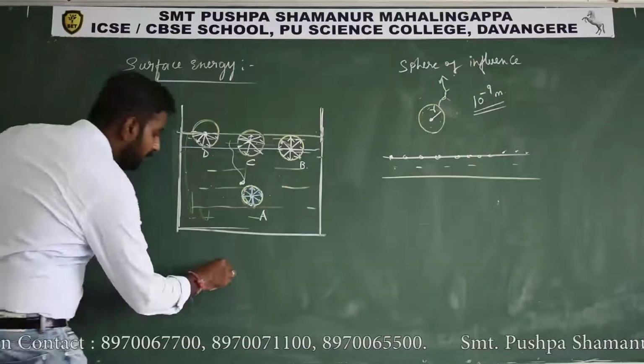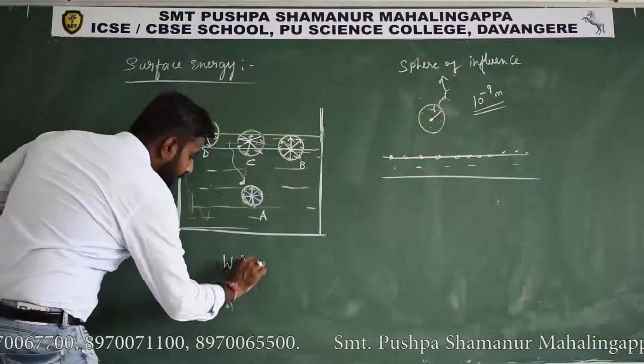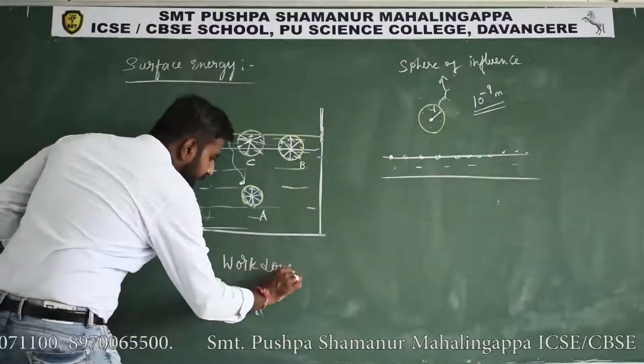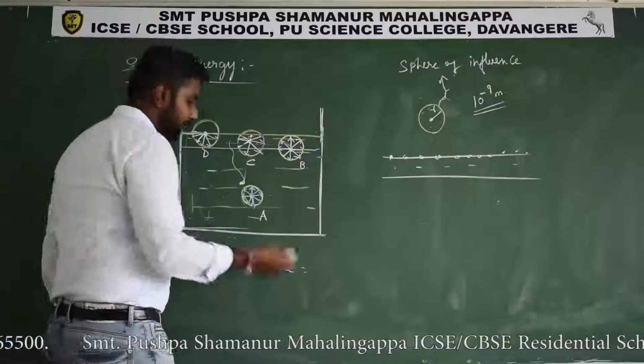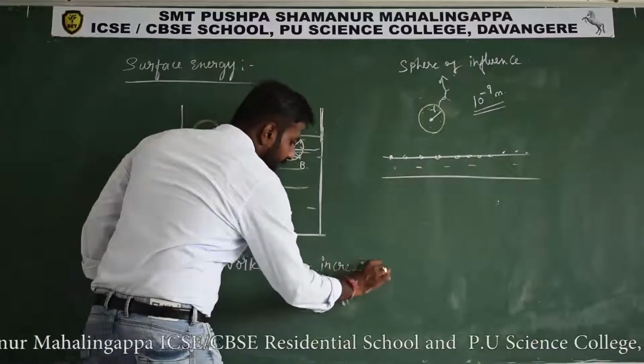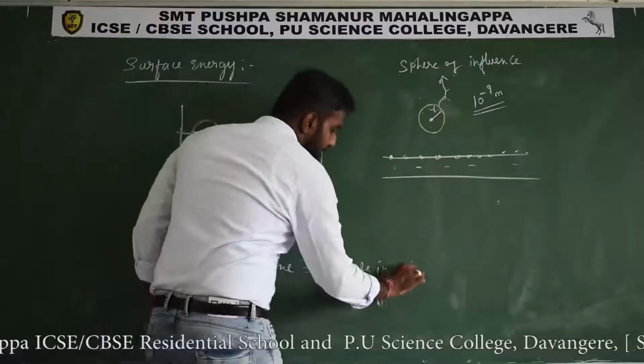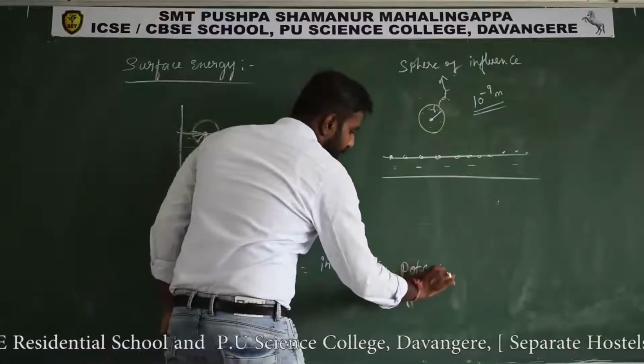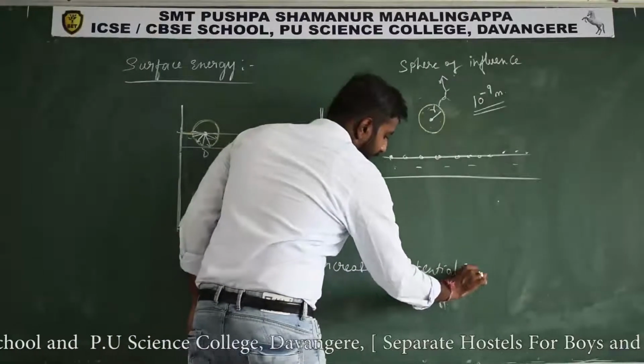Here work done is equal to the increase in potential energy.